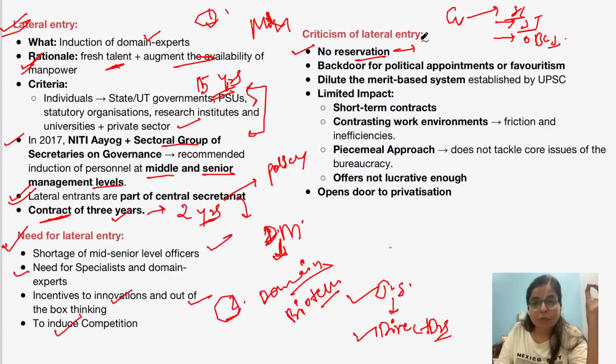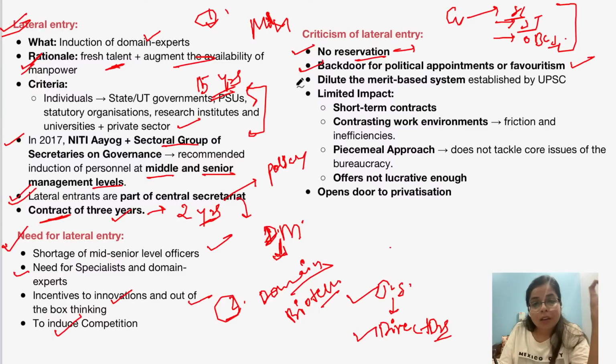But such vacancies which are floated out generally have no criteria for reservation. Okay, so this is the criticism from opposition parties, that this is a systematic procedure which the government is implementing to keep people from marginalized sections from getting reservation benefit. This is the first criticism. What is the second criticism? That lateral entry is a backdoor for political appointment or favoritism. In the absence of a transparent process, this could lead to the appointment of personnel who could have political affiliation. So this is one concern.